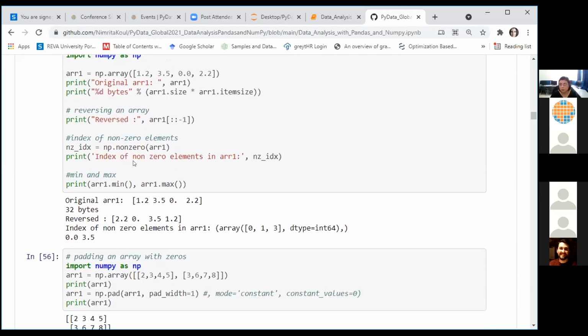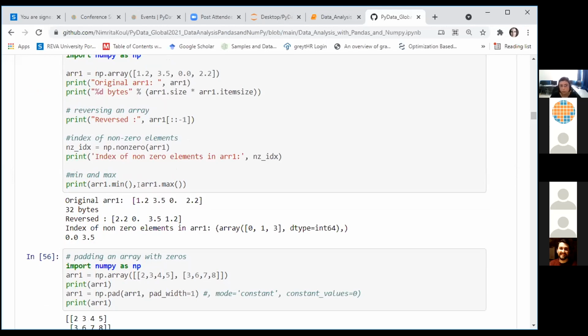If you are interested in finding out only the non-zero values of your array, then NumPy has a built-in method called nonzero, which helps you find the indices of all non-zero elements within your array. There are a lot of functions segregated into different categories in NumPy, which help you perform operations related to statistics, linear algebra, and many other categories.